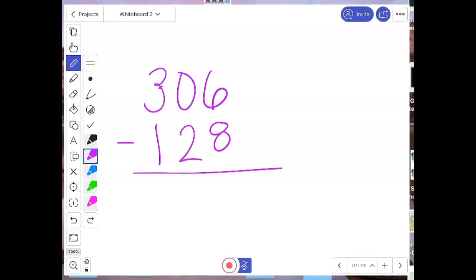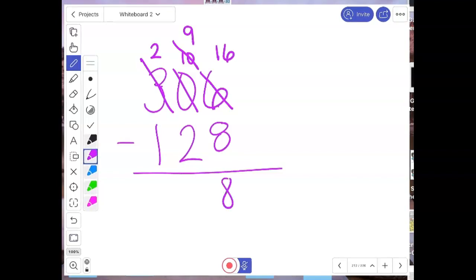Okay, here we go. Can't do 6 minus 8 because there's more on the floor. So we go next door, but he doesn't have any. So he asks his next door neighbor. That turns into a 2. This turns into a 10. But then it can turn into 9, and this turns into 16. 16 minus 8 is 8. 9 minus 2 is 7. 2 minus 1 is 1.